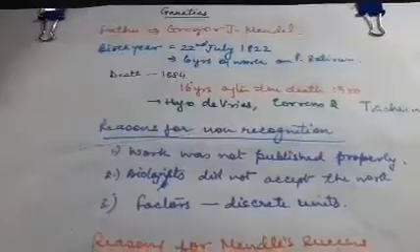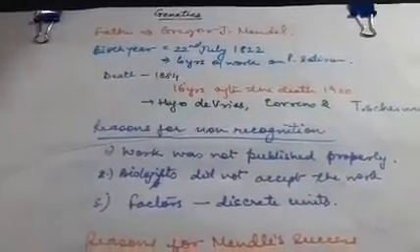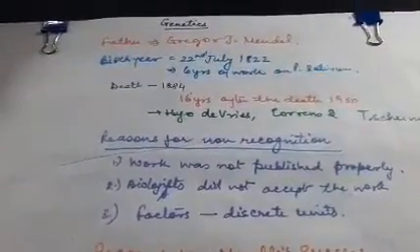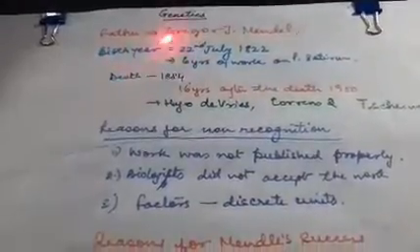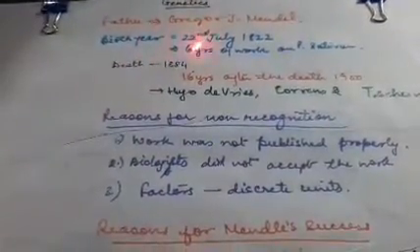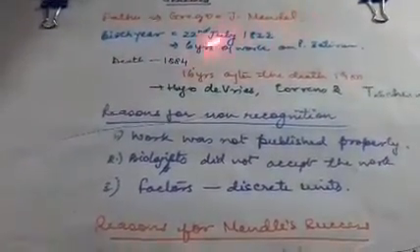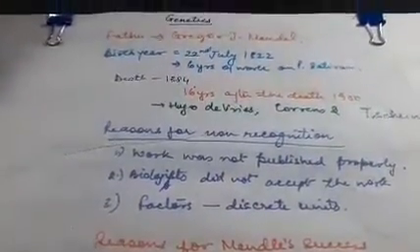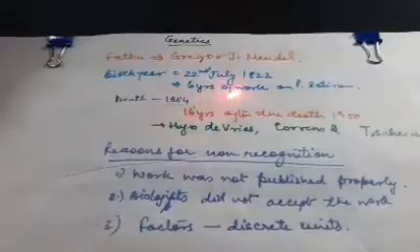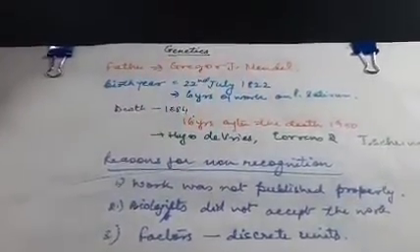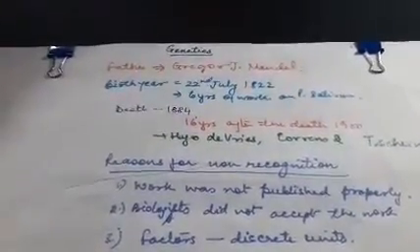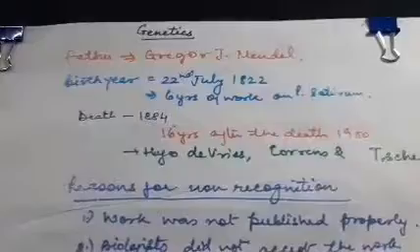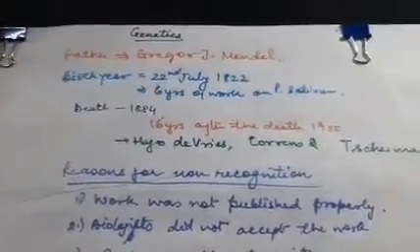He was born on 22nd of July, 1822, and for 6 years he worked on the pea plant, whose botanical name is Pisum sativum.